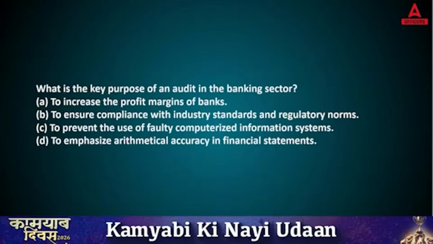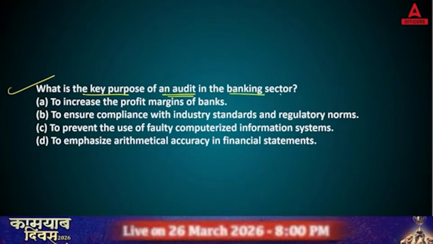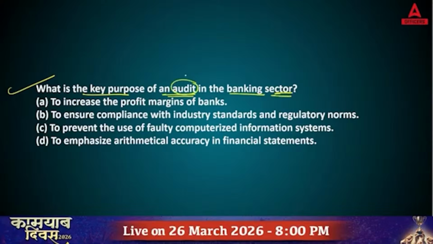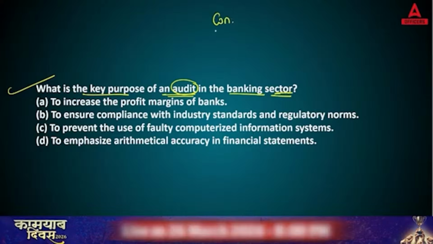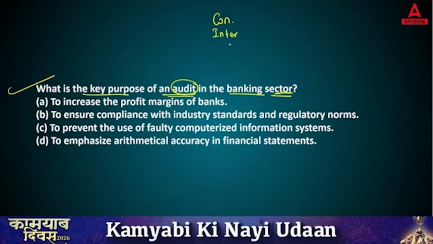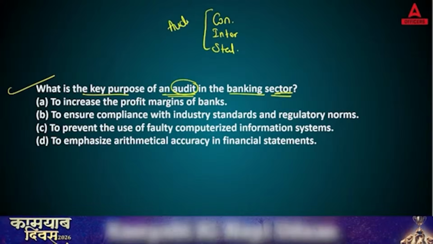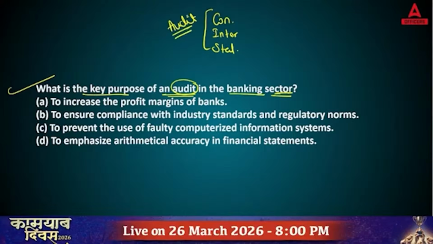Chaliye, next question. What is the key purpose of an audit in the banking sector? Audit, yes, there are different types of audit in a bank. You can see that there is concurrent audit, then internal audit, then you have statutory audit. So why do third parties or your own bank staff do this audit?